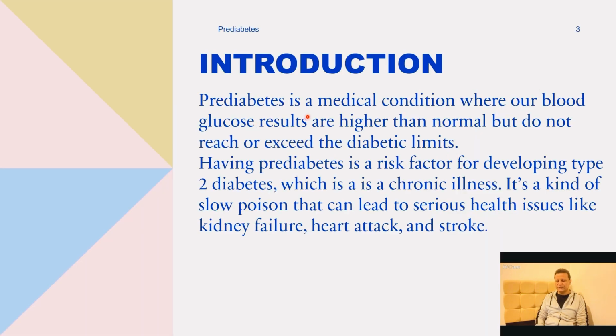So prediabetes is a medical condition where our body glucose levels are higher than normal but do not reach or exceed the diabetic limits. Having prediabetes is a risk factor for the development of type 2 diabetes, which is a chronic illness. It's a kind of slow poison that can lead to serious health issues like kidney failure, heart attack, and stroke.